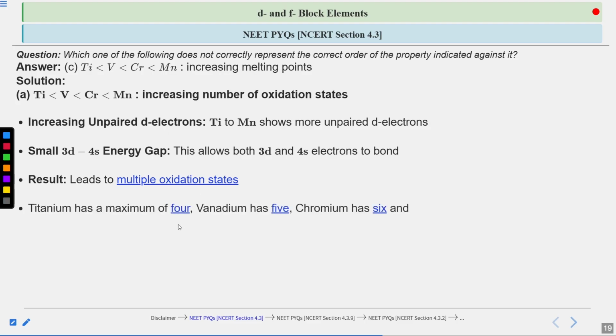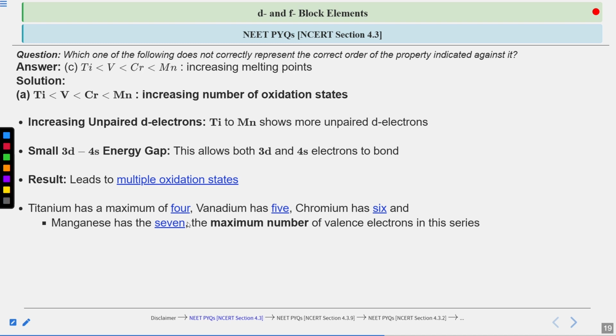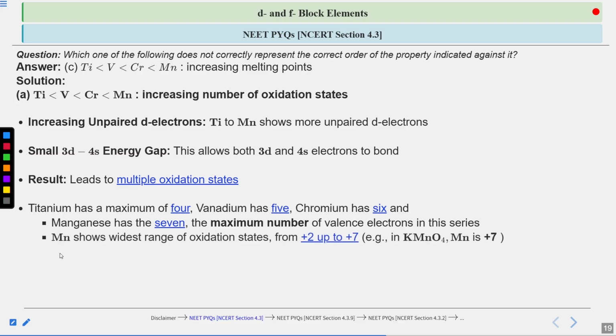Titanium has a maximum of 4, vanadium has 5, chromium has 6, and manganese has 7, the maximum number of valence electrons in this series. Manganese shows the widest range of oxidation states because as the valence electrons increase from 4 to 5 to 6 to 7 from titanium to manganese, the range of the oxidation states shown by these elements also increases in a similar manner.